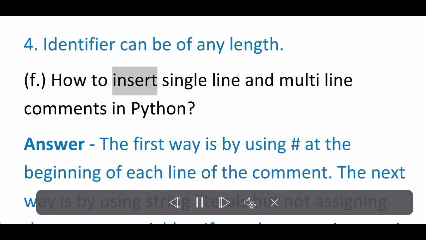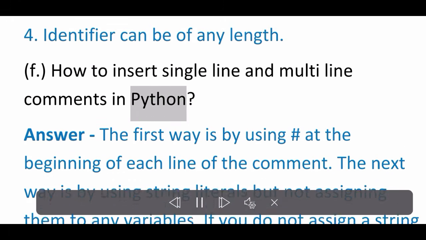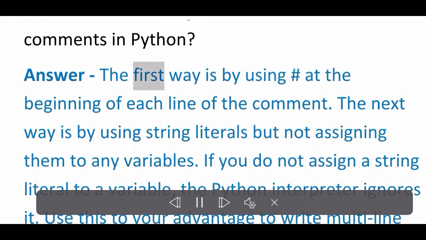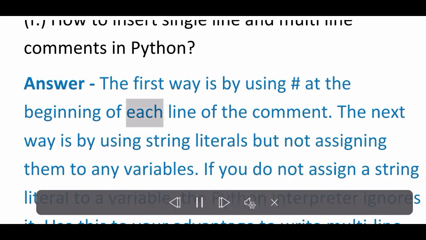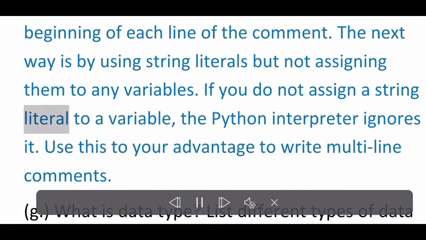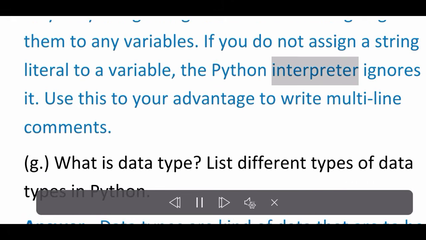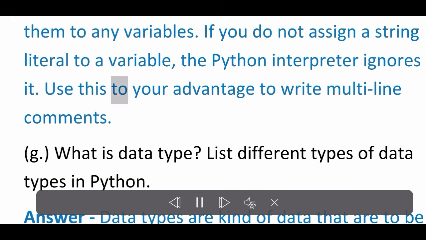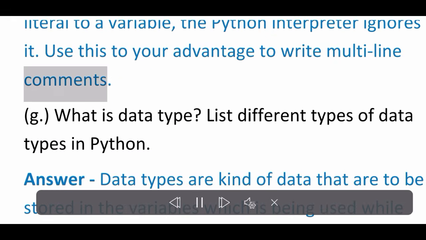F. How to insert single line and multi-line comments in Python? Answer: The first way is by using a hash at the beginning of each line of the comment. The next way is by using string literals but not assigning them to any variables. If you do not assign a string literal to a variable, the Python interpreter ignores it. Use this to your advantage to write multi-line comments.